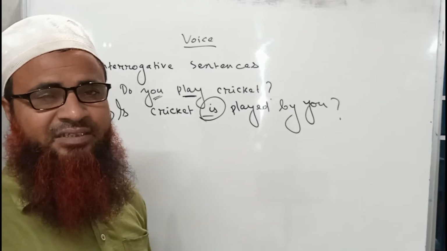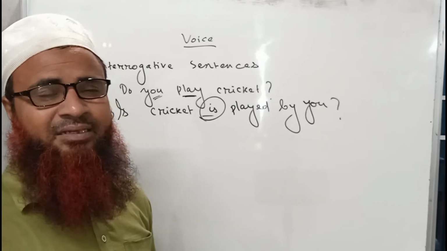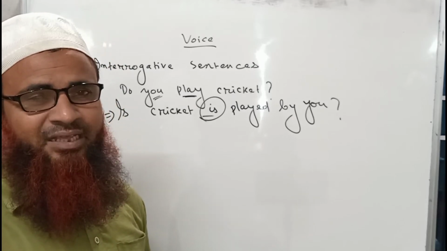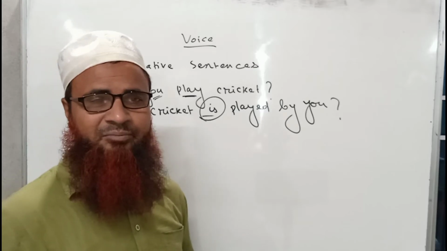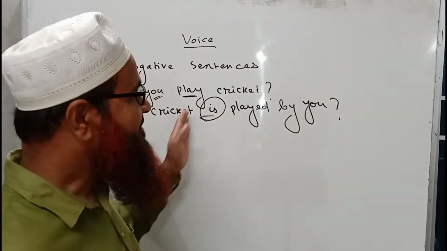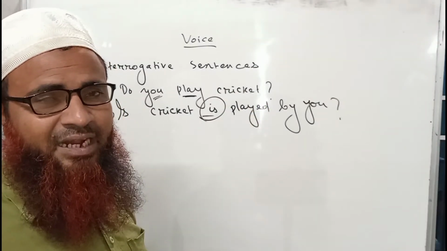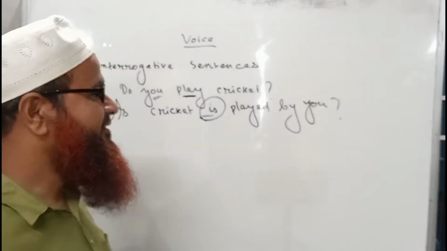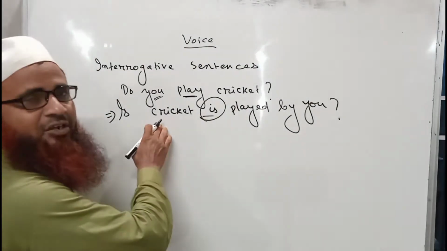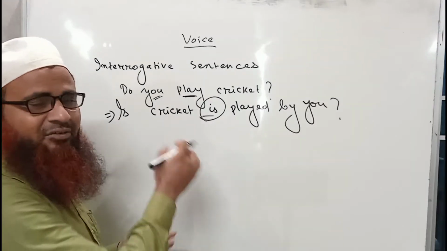At first we have to think that the sentence is an assertive sentence, and how you will change the sentence into passive one. And we already know the passive form of assertive sentence. Okay, so we have turned this sentence into passive one according to the rule of assertive sentence, and after completing the process we have turned it into interrogative sentence. And how is it possible?